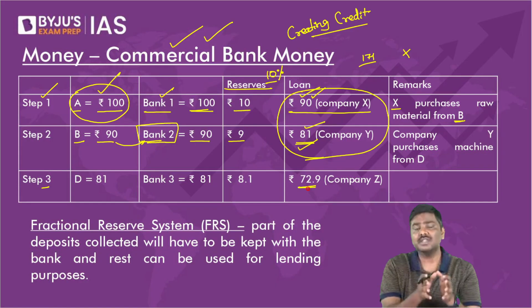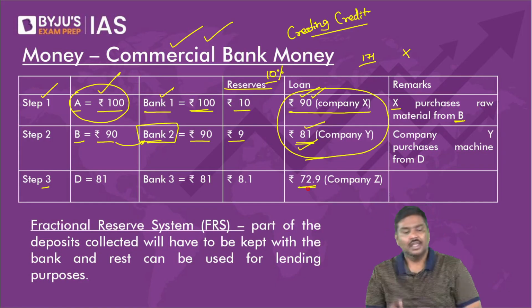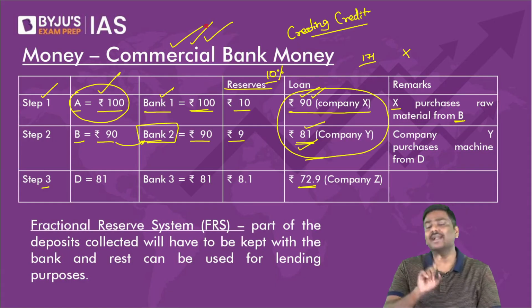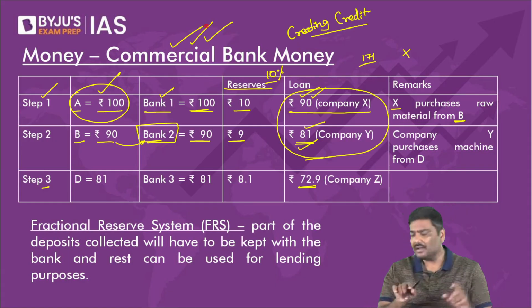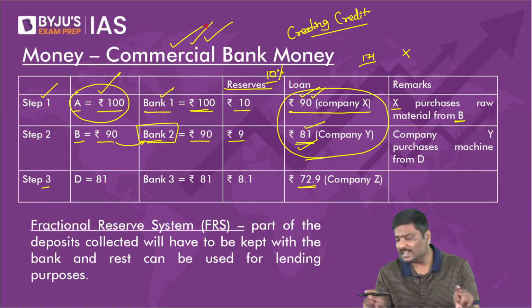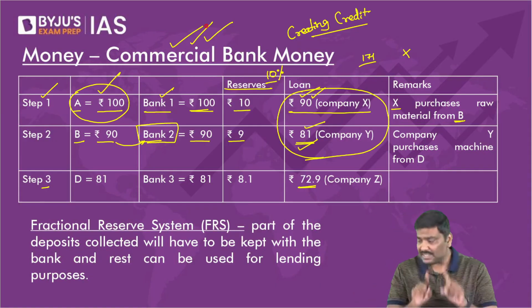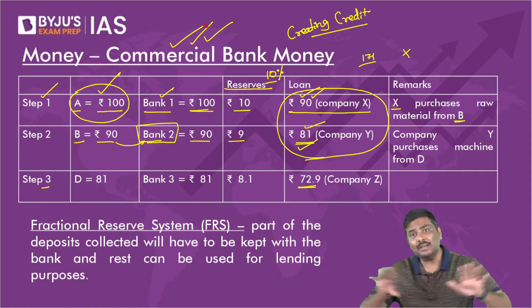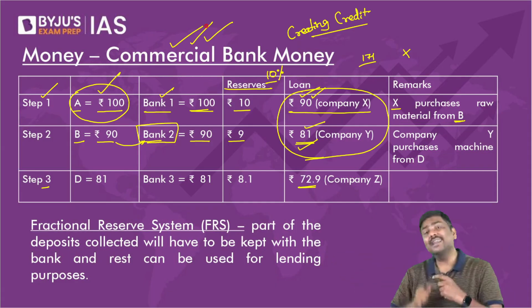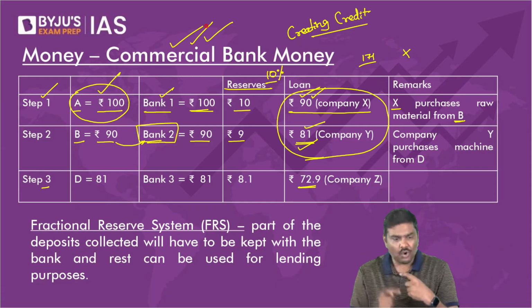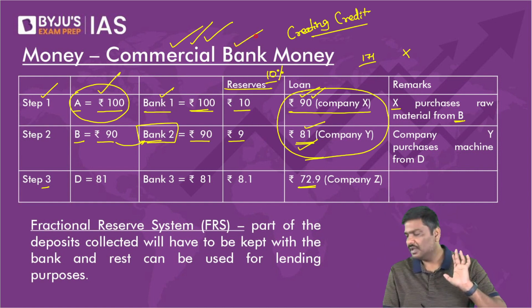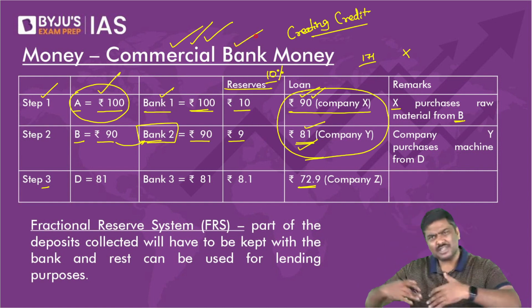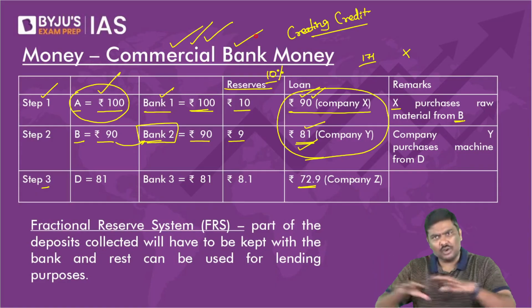So this process of credit creation is called commercial bank money. Any problem with this? And please remember, we are not printing money in this example. Please remember that we are not printing money. We are simply creating loans. This loan creation is called commercial bank money. So this process will keep on going. It will not stop.